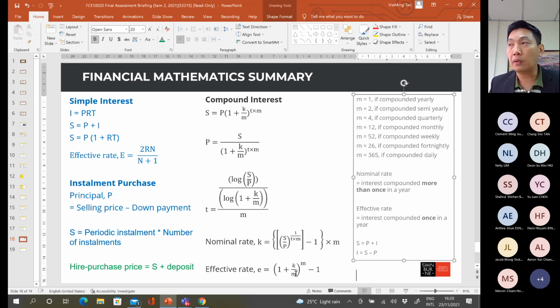If you want to do investment, then the higher the effective rate, the better for the investor. The higher the effective rate, the more return for the investor. But the higher the effective rate, the more cost for a borrower. So a borrower should choose a lower effective rate. But the investor, who wants to earn more money, should choose a higher effective rate investment. These are the things you need to know for the financial mathematics summary.